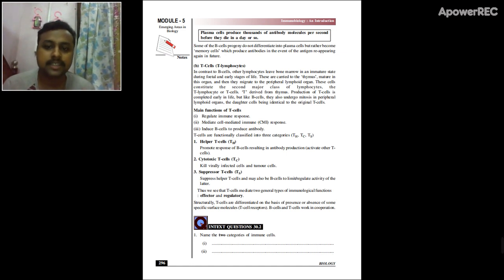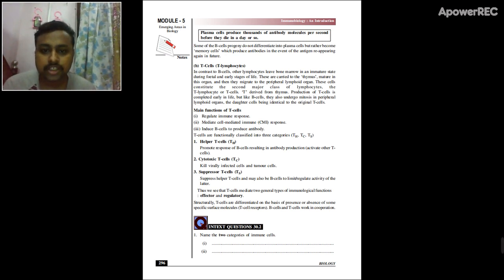All the cells, B cells and T cells, originate in bone marrow, but after a certain age, the T cells leave the bone marrow and go into the thymus, where they are specifically educated to fight against pathogens and harmful substances.